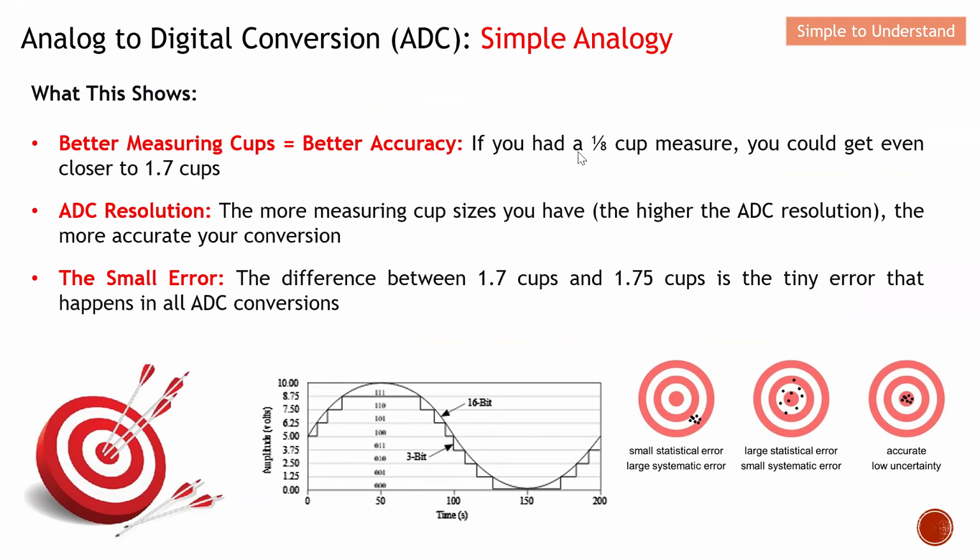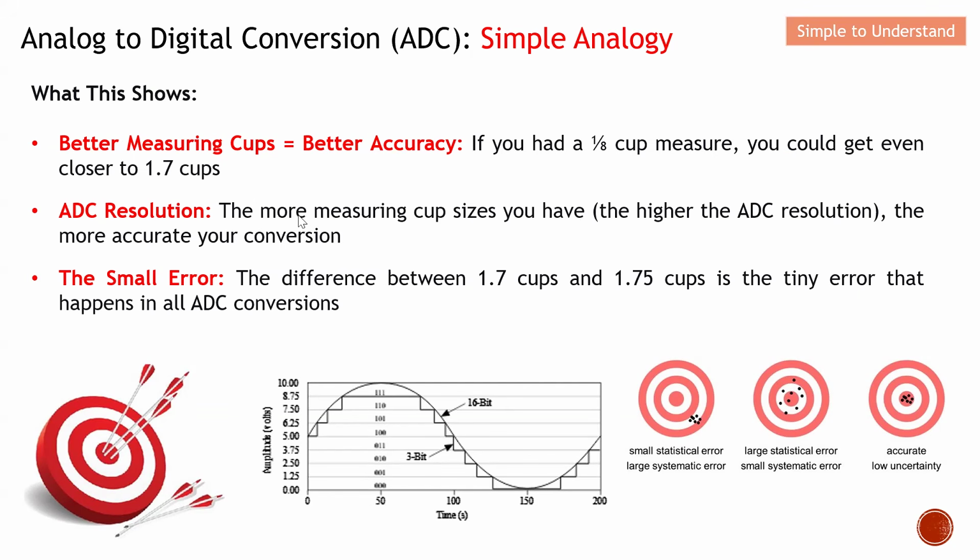We can even get closer to 1.7. So basically this is what it means. If we can have more measuring cups, it means that it is actually more accurate. This relates to the ADC resolution. The more measuring cup sizes that you have, the higher the ADC resolution, the more accurate your conversion. Like I mentioned earlier, this resolution I will discuss in my next video.